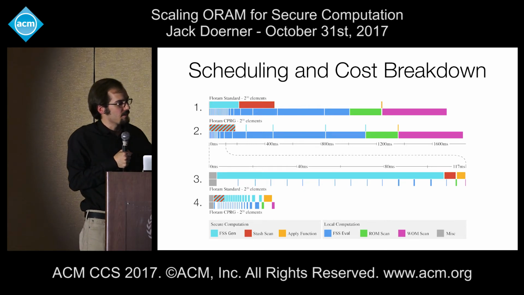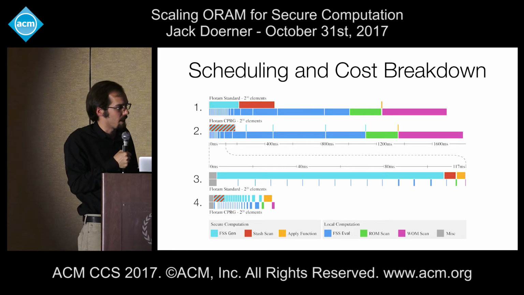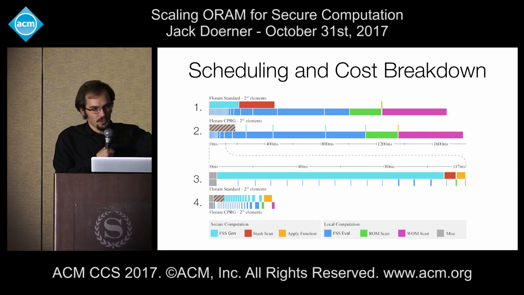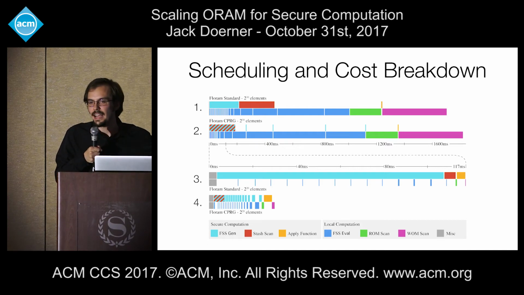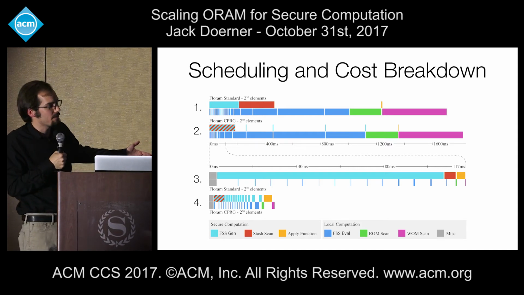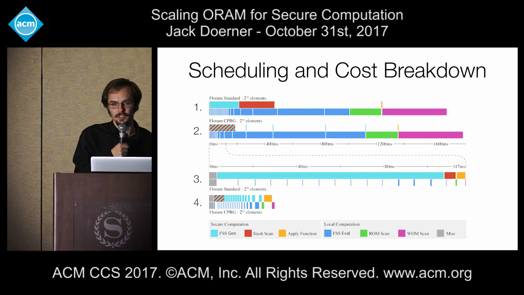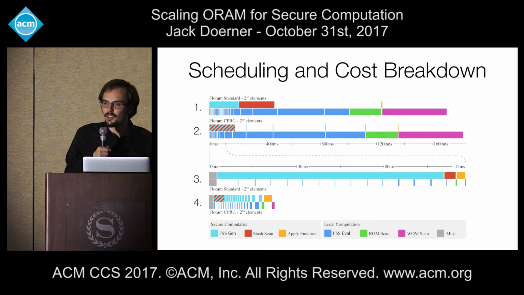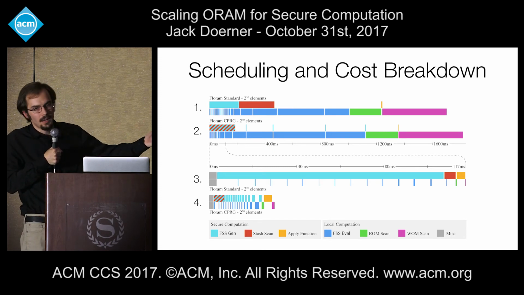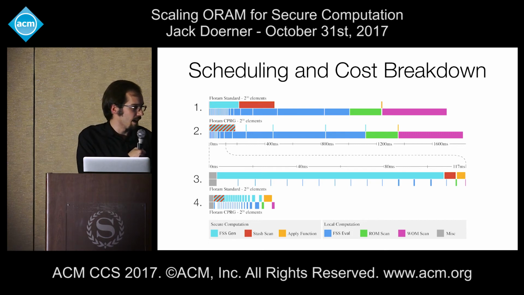And the point of showing this is, A, to demonstrate that this optimization actually makes a huge difference, right? If you look at the bottom pair at 2 to the 20, you can see that this is a dramatic reduction in cost simply because running those AES calculations inside of MPC was really expensive. On the other hand, when you have 2 to the 30 elements, the secure computation is no longer the bottleneck. Now it's the local computation. So in these scenarios, it actually makes sense just to run AES inside of MPC. Furthermore, we can achieve a constant number of rounds if we don't use our optimization, which may be useful in scenarios with very high latency.